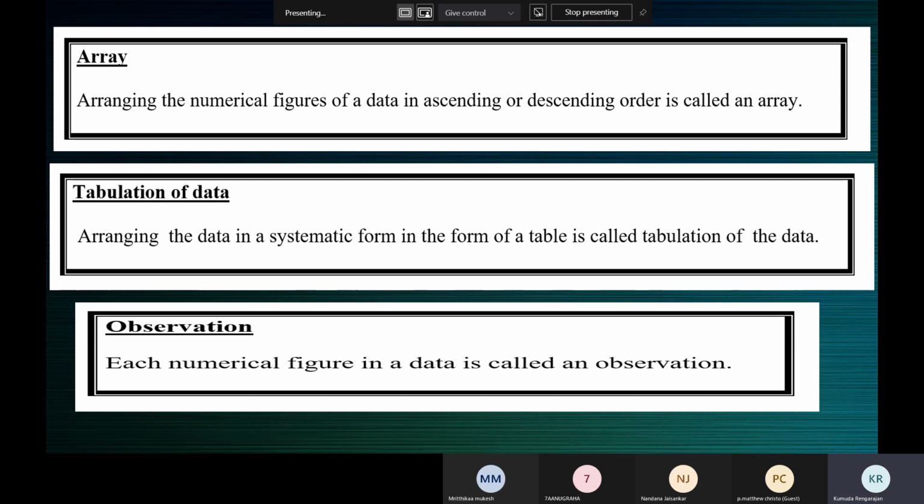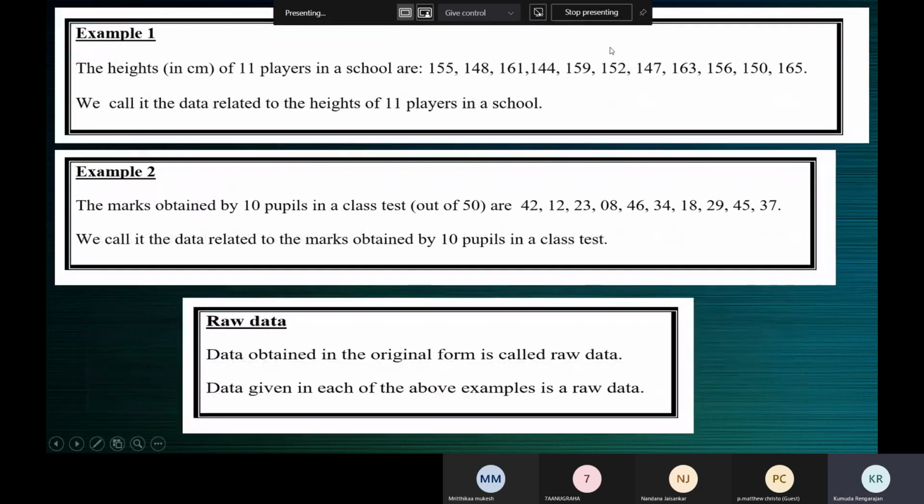Now, what is observation? In that data, what do we have? We have some numerical figures. Every numerical figure in a data is called an observation. So this is raw data. 147 is an observation of this data. 165 is an observation of this data. 148 is an observation of this data. So observation is basically each numerical figure. Each of them is called an observation of the data.